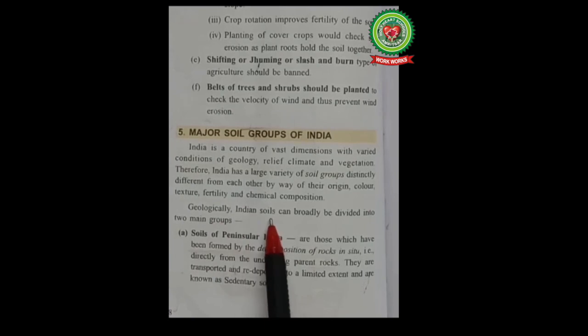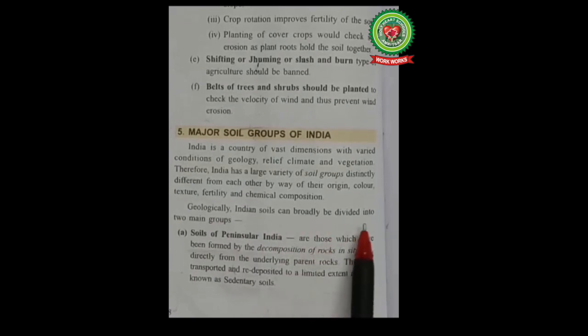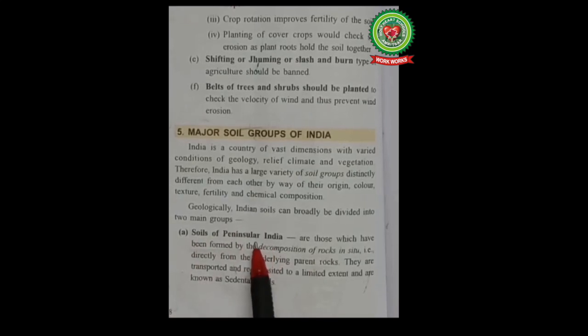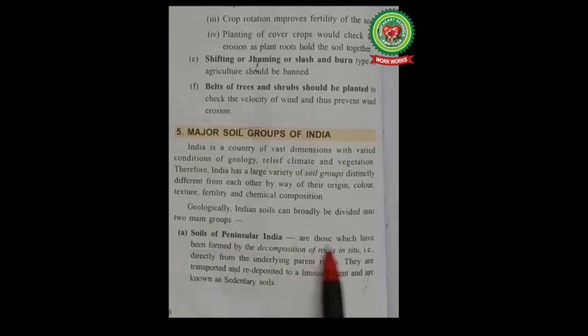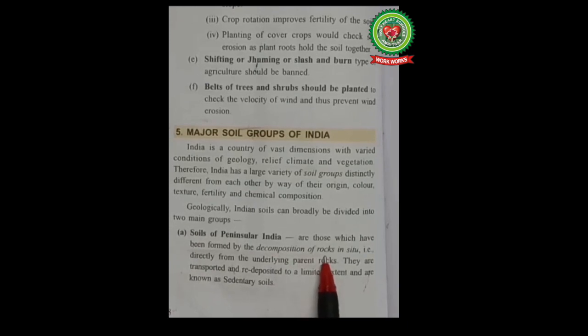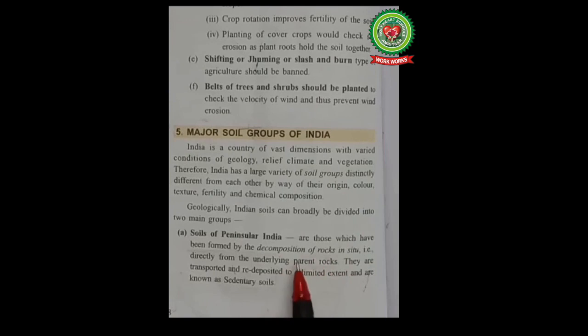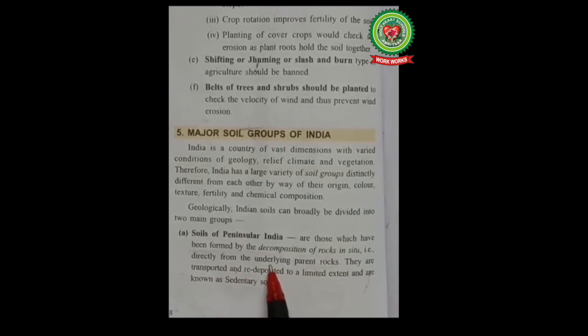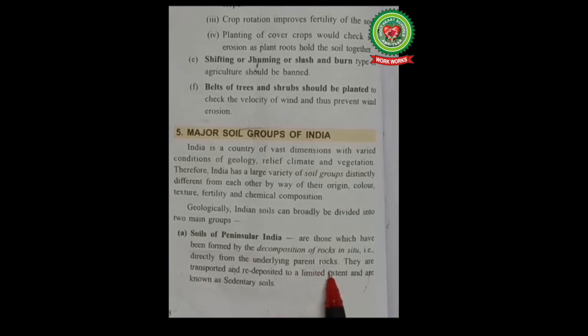Geologically, Indian soils can be broadly divided into two main groups. A. Soils of peninsular India or the South India are those which have been formed by the decomposition. Decomposition means decay of rocks, that is in situ. The soil which is found where it is formed, that is directly from the underlying parent rocks.